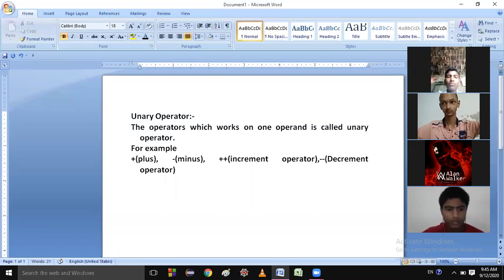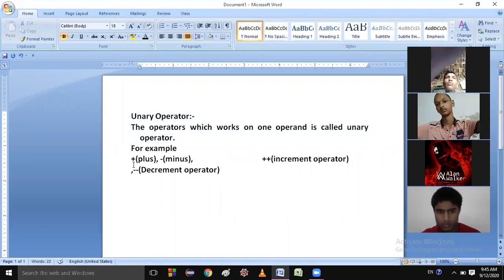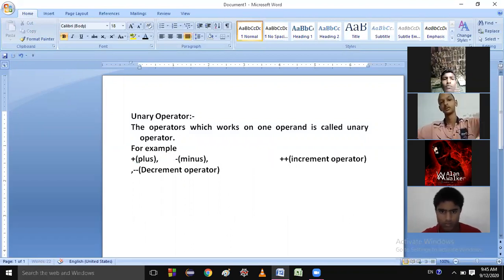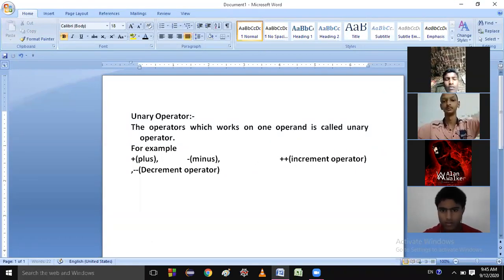All of these come to the category of unary operator. So plus, minus, plus plus the increment operator, and the next one is the decrement operator, that is minus minus. Is this clear? Yes, sir.